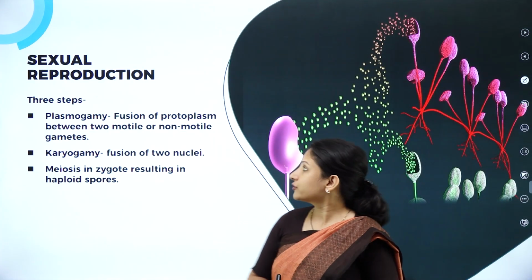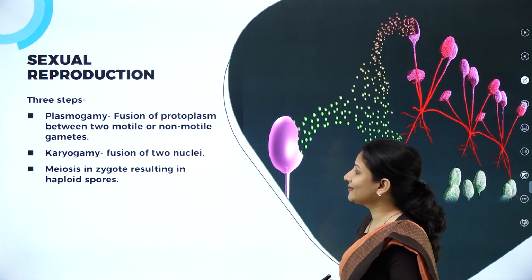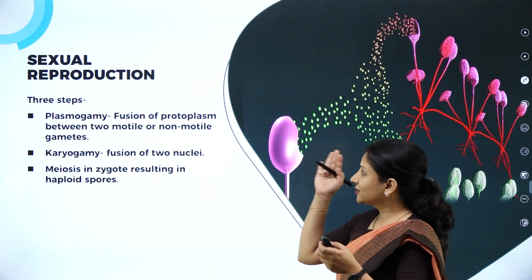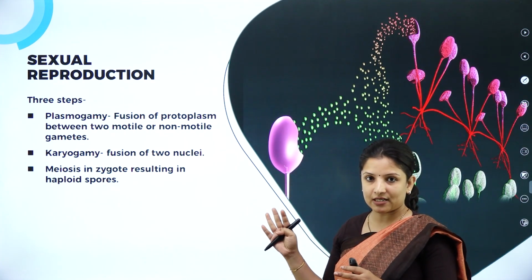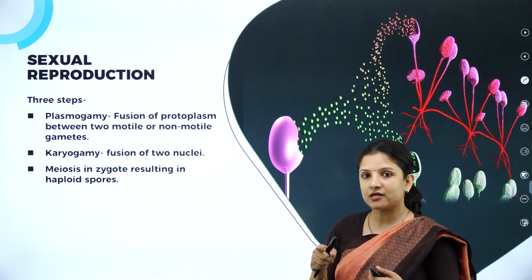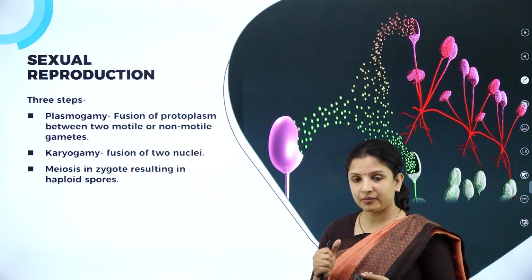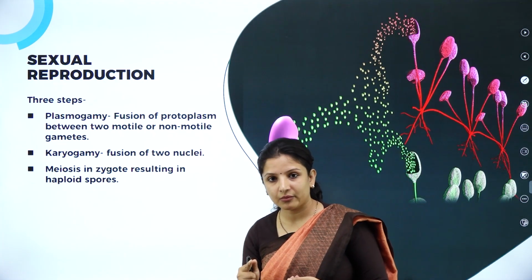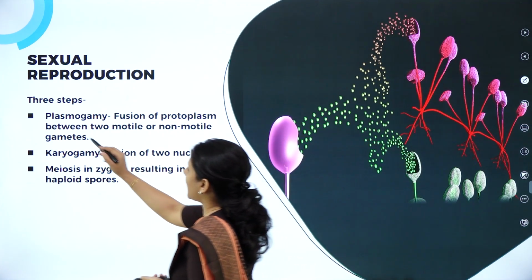So next, moving on to sexual reproduction. In sexual reproduction, actually 3 steps are involved. This is very, very important, which usually comes in the exam. The cycle of sexual reproduction in fungi involves 3 main steps. The first one is plasmogamy, the second is karyogamy, and the third is meiosis. First we'll talk about plasmogamy.